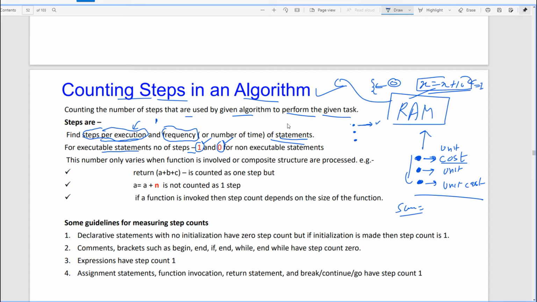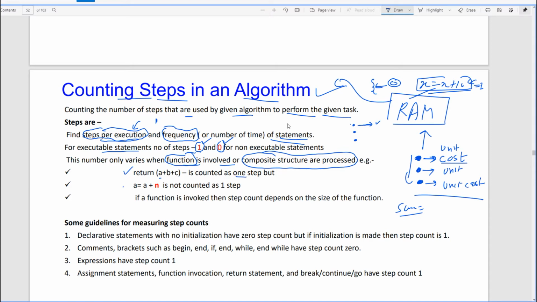Okay. This number only varies when a function is involved. So maybe we are not going to put 1 or 0 when functions are involved, or when composite structures are processed. For example, if we have a statement like a plus b plus c, it is counted as 1 step.